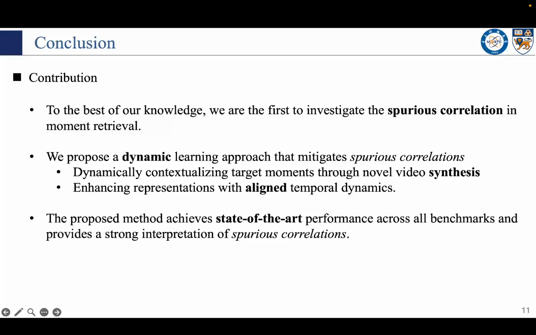To sum up, our key contributions are: first, we identify and quantify spurious correlations in moment retrieval. Second, we propose dynamic learning via video synthesizer for dynamic context and temporal dynamics enhancement to mitigate these correlations. Finally, we achieve state-of-the-art results on QVHighlights and Charades-STA, and provide clear interpretability through spurious metrics and qualitative cases.